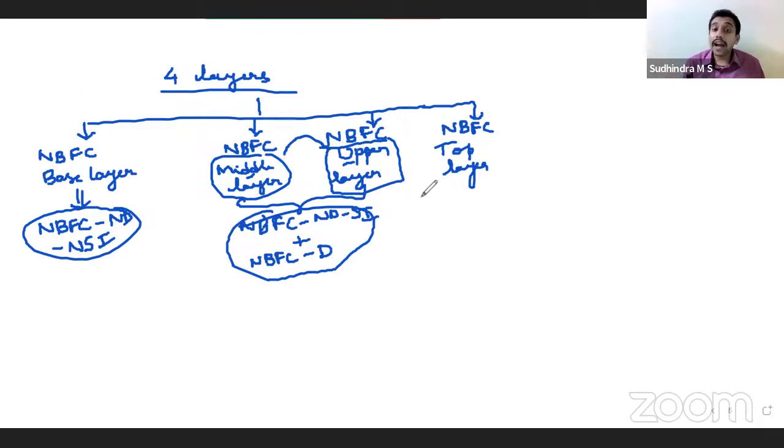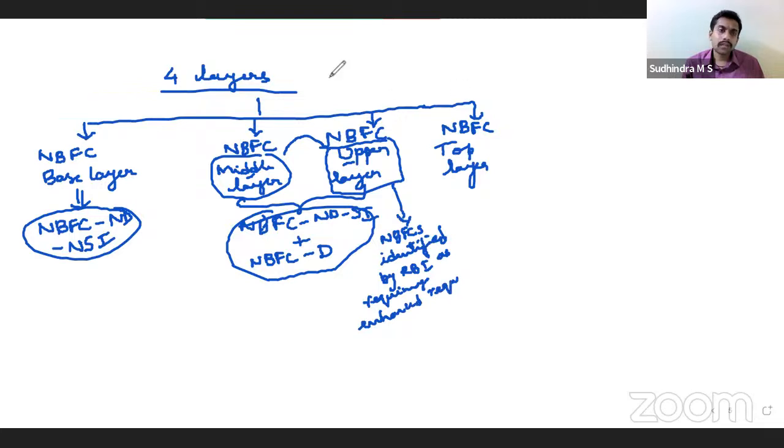However, an NBFC identified by RBI as requiring enhanced regulatory requirement, they will give extra regulatory requirements, and it will be classified in the upper layer.